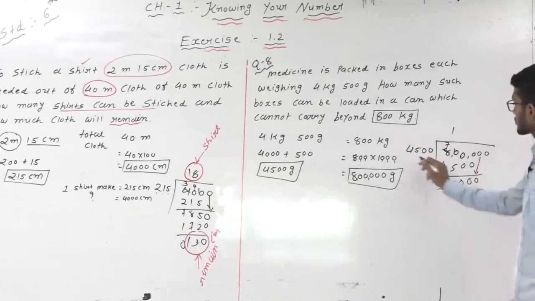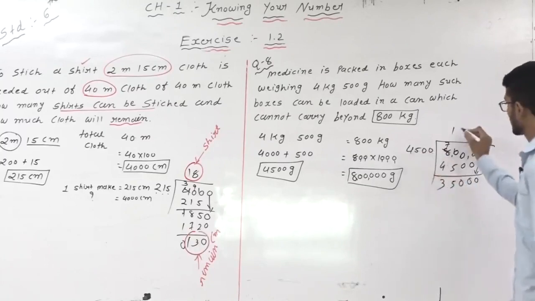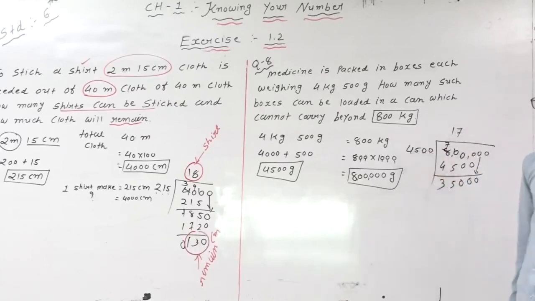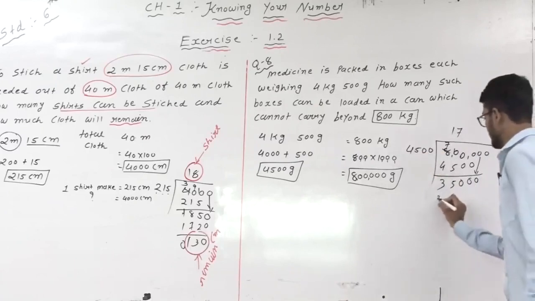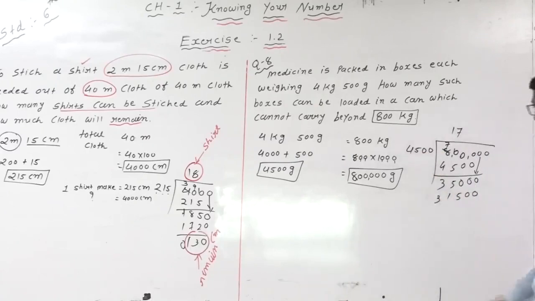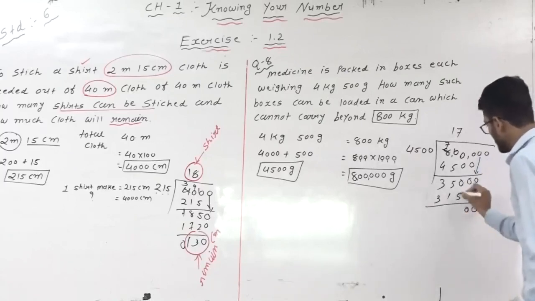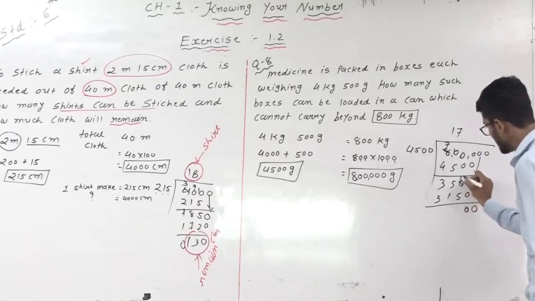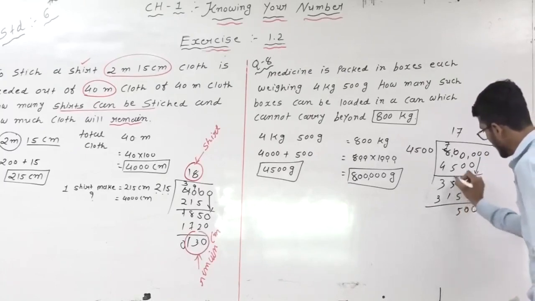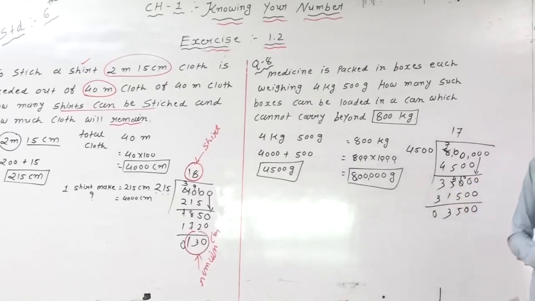Then after, which number 4500 multiplies to get close to 35,000? 7 ja 4500 is 31,500. Now 0. Here is again 0. 0 is not possible. It means 10. 10 minus 5 is 5. 5 cut. Here is 4. 4 minus 1 is 3. Again here 3 minus 3 is 0.